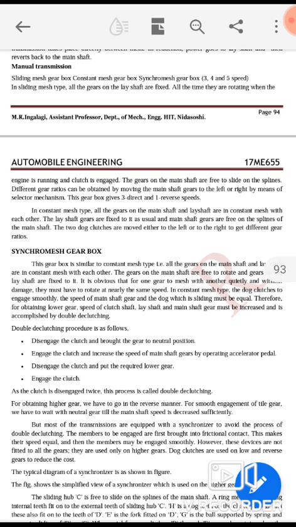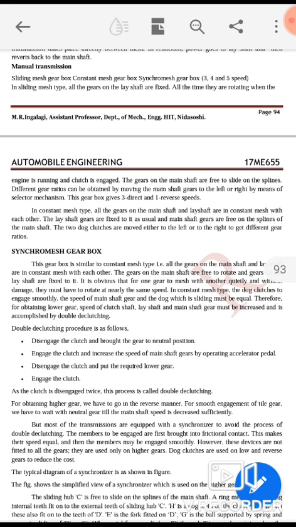This gearbox gives 3 direct and 1 reverse speed. In constant mesh type, all the gears on the main shaft and lay shaft are in constant mesh with each other. Okay, all the gears are meshed with each other here in the constant mesh type. The lay shaft gears are fixed. Okay, lay shaft gears, whatever we are having here in the system, those are fixed to it. And main shaft gears are free on the splines of the main shaft.